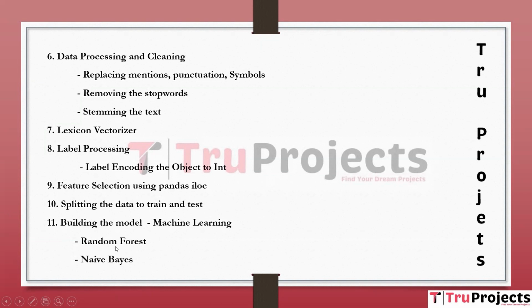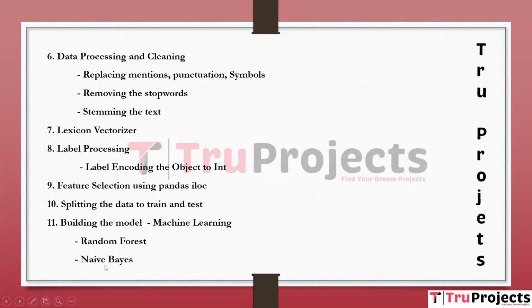First one is random forest. Random forest is an ensembling machine learning algorithm that combines multiple decision trees to make predictions. It is effective for classification tasks and it can handle complex and high dimensional data. Random forest is employed to capture complex patterns in financial text and improve the accuracy of the sentiment analysis. It is known for its robustness and ability to avoid overfitting.